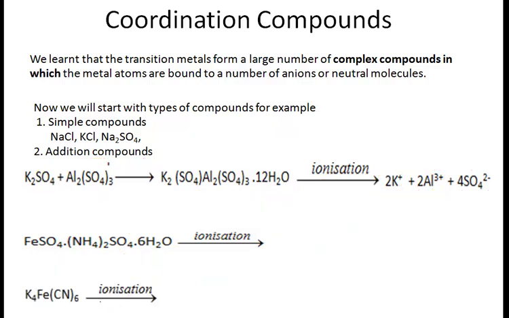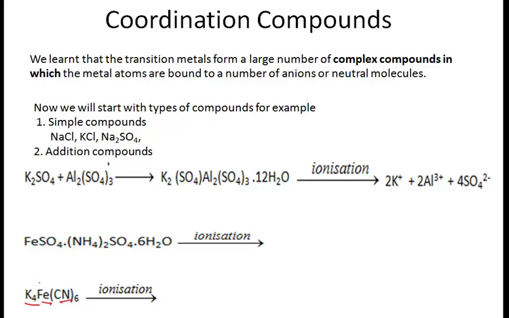Now we have another compound. This is potassium ferrocyanide, K4[Fe(CN)6], and this is formed by combination of two simple salts, that is potassium cyanide and ferrous cyanide. So this compound is formed.